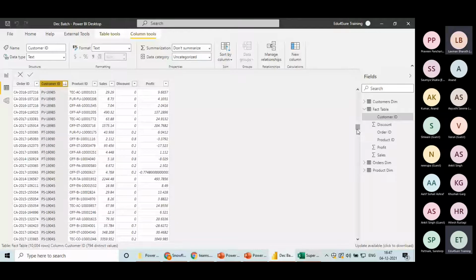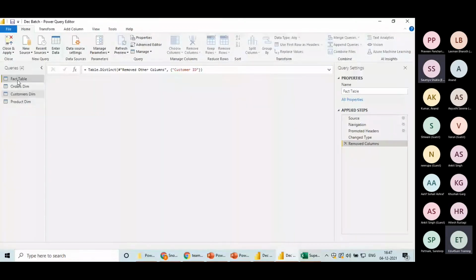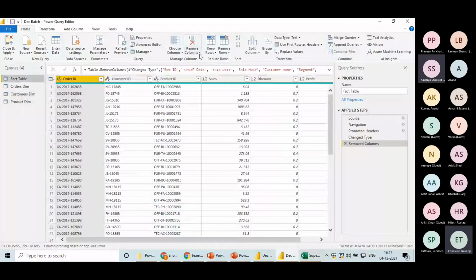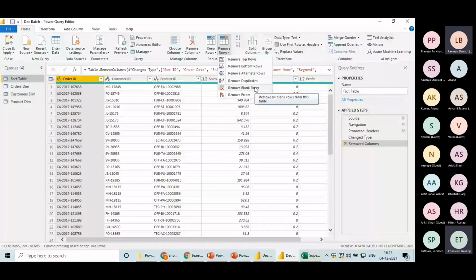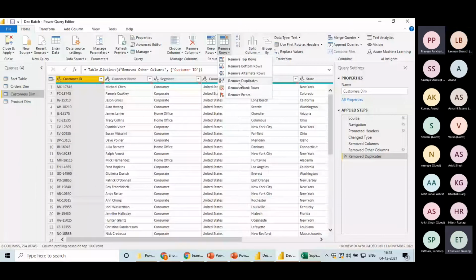What has happened? It is reading those blank values multiple times and it is picking up many cardinality for those blank values. So what we have to do? We will go back to Power Query again and remove the blanks. If you see this option, Remove Rows, and open the drop down, we have the option Remove Blank Rows, right? Can anyone see this? Yes, ma'am. So I will do Remove Rows, Blank Rows, for all the 4 tables, so that there is no blank value.